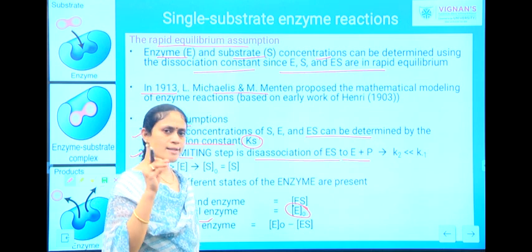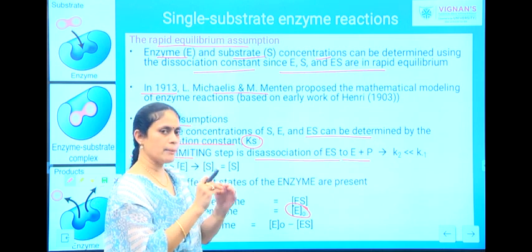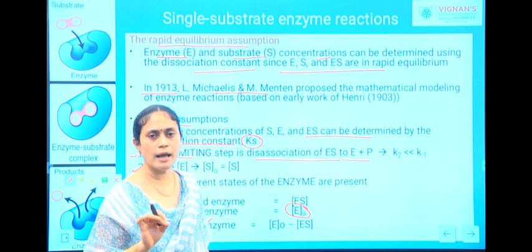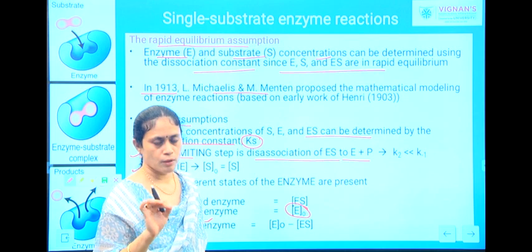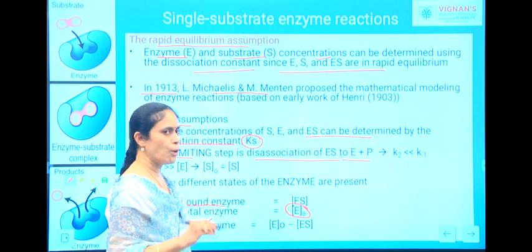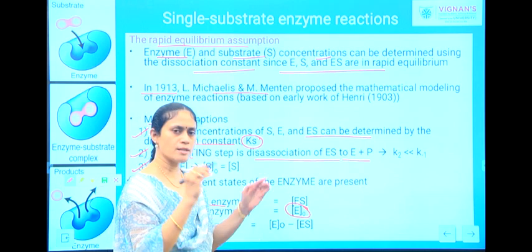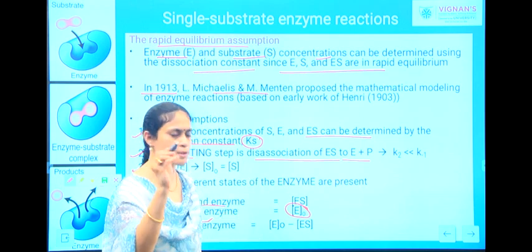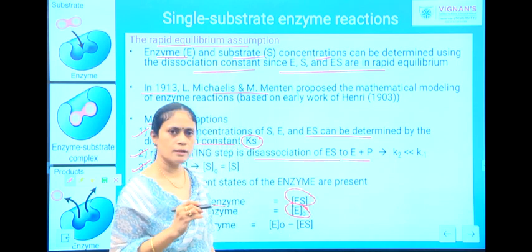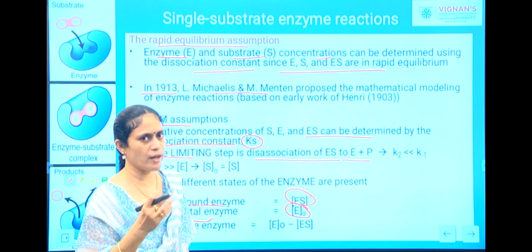Once the reaction starts, this enzyme will be combining with the substrate and your enzyme is now available in bound form, which we are representing as bound enzyme. Bound enzyme is that enzyme which has combined with your substrate molecule. And the third form is your free enzyme.